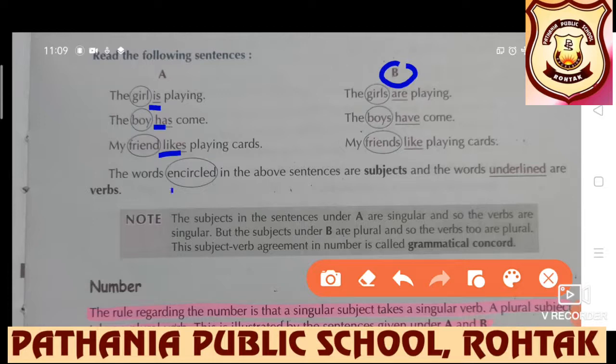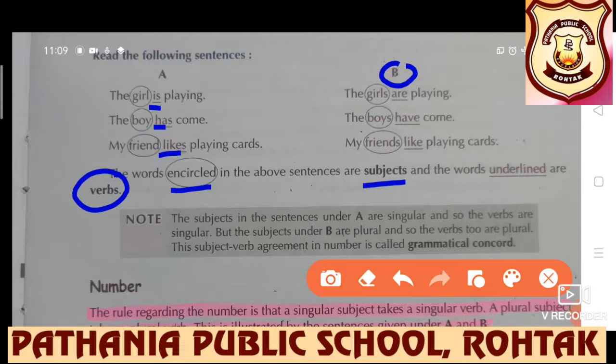The words encircled in the above sentences, which are girl, boy and friend, are subjects. Here, girls, boys and friends are the subjects of the sentences. And the words underlined are verbs. Always remember, the subjects in the sentences under A are singular, so the verbs are also singular.